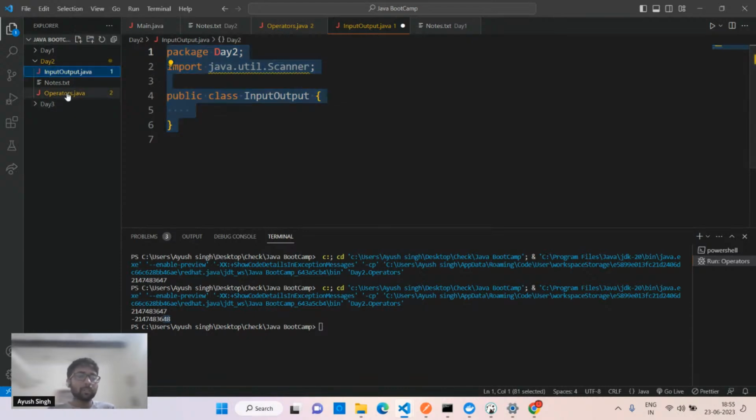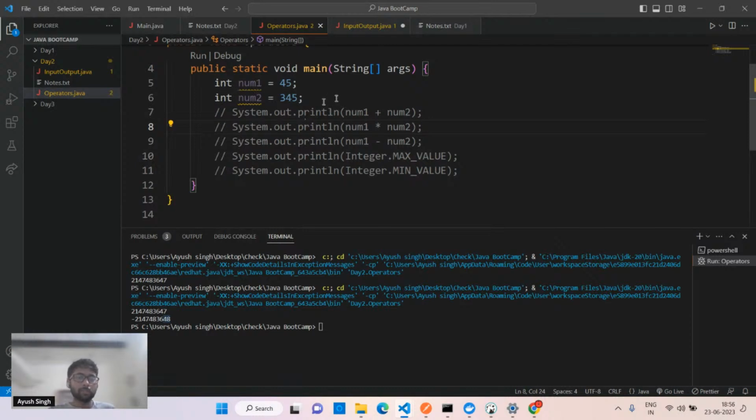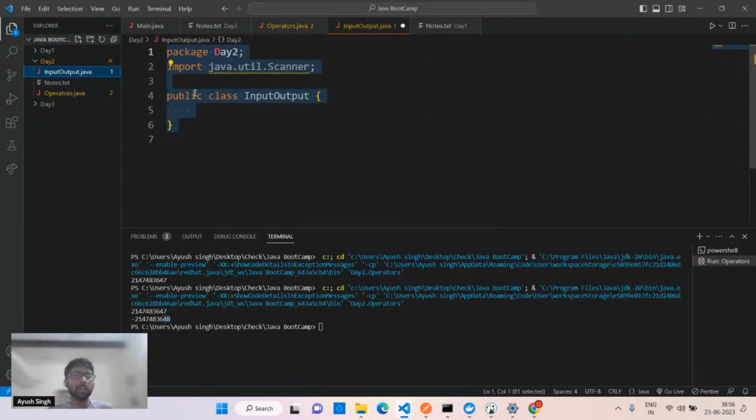If you want to use an actual class or method inside your class, and it is outside the package, outside the file, then we have to import it. We can import the file as well; that is also a possibility. You can import the package and get all the files. Because see, the condition is we have this package day 2, although this is not necessary right now. These are simple points. If you want to understand, it means you're simply using the scanner. We want the scanner, so for that we need to import it.